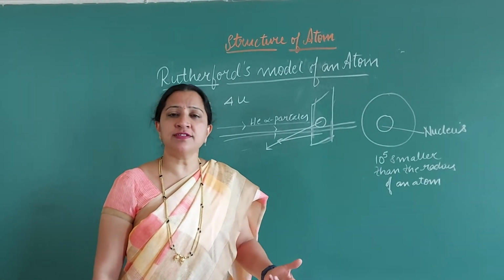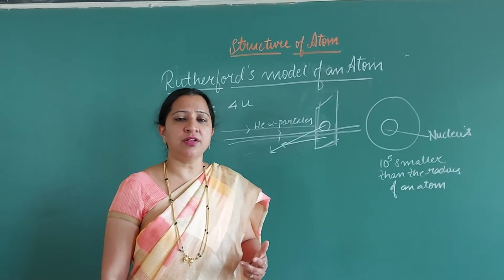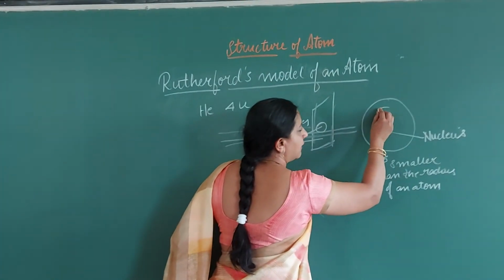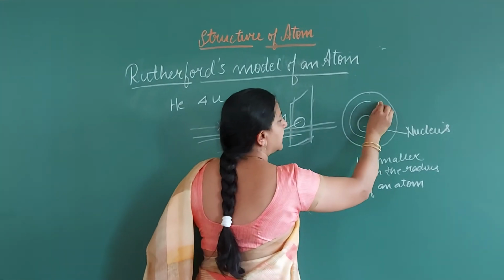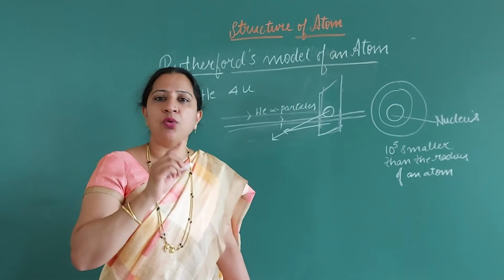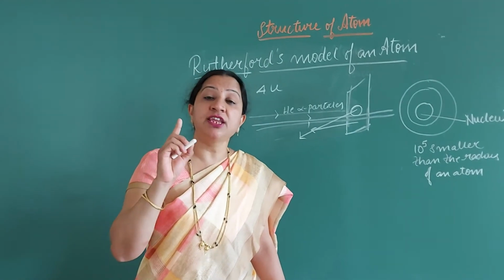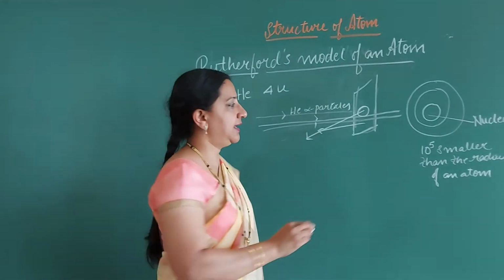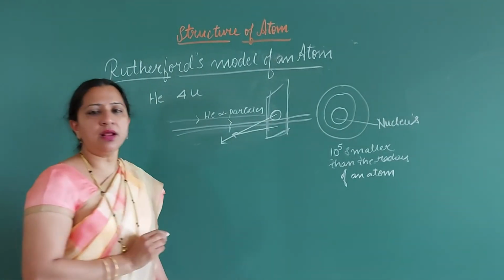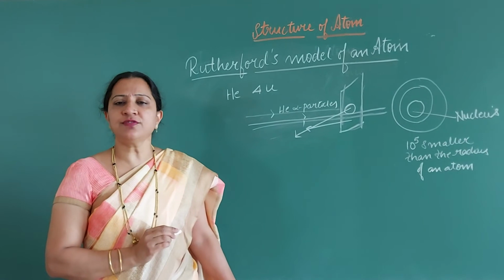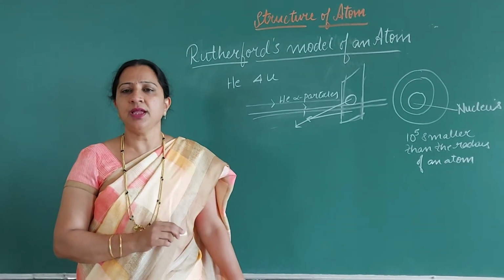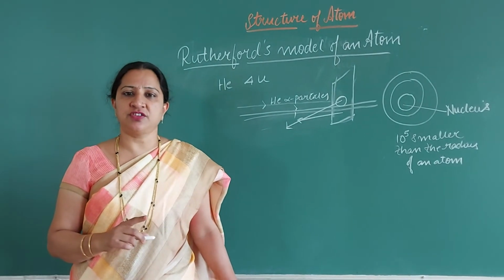And what about electrons now? Where are the electrons? Rutherford said that the electrons are revolving around the nucleus in a circular orbit. So this was the structure given by Rutherford. I'll tell you the main points of the structure.